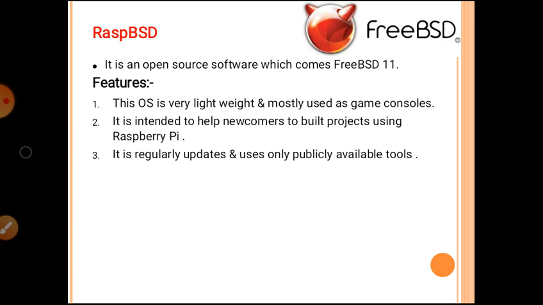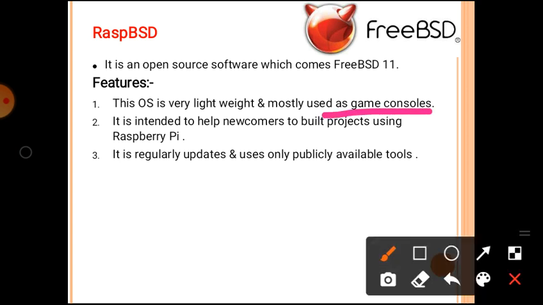It is open source software which comes with FreeBSD 11. The features of RaspBSD are that this operating system is very lightweight and mostly used as a game console. It is intended to help newcomers build projects using Raspberry Pi. So it helps newcomers build a new project using a Raspberry Pi board. It is regularly updated and users use only publicly available tools.